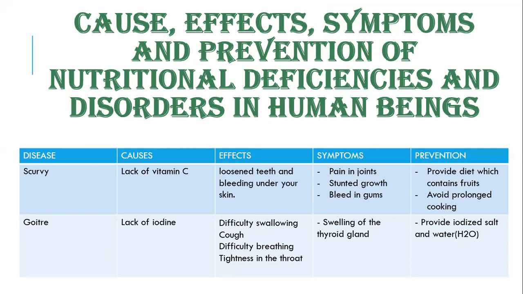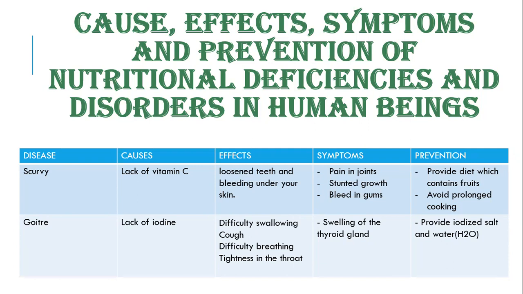Moving on, the other nutrition deficiency disorder is scurvy. Scurvy is caused by lack of vitamin C. Its effects include loosened teeth and bleeding under your skin, while the symptoms that you can experience include pain in the joints, slanted joint growth, and bleeding gums.